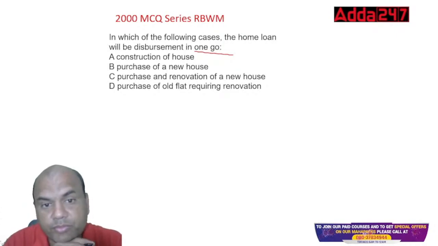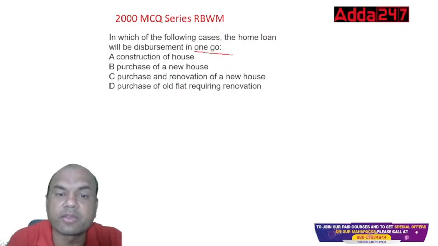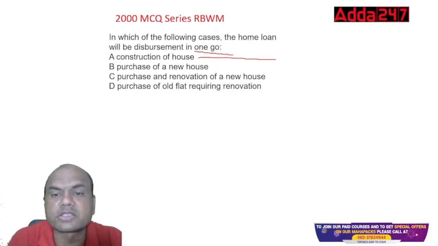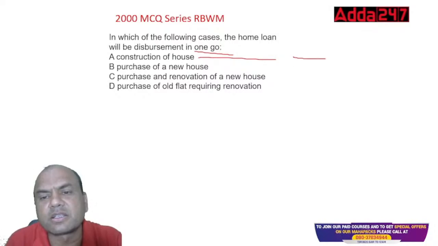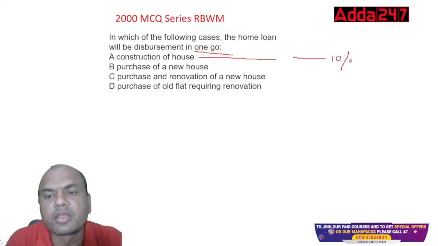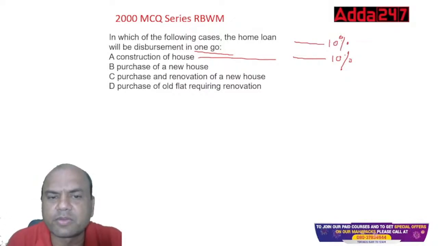In one go. Construction of a house, will I give it in one go? Construction of a house means again the same thing: foundation 10%, then the plinth 10%, like that. It will go on and on. Walls at first floor, second floor. So this is not the answer.